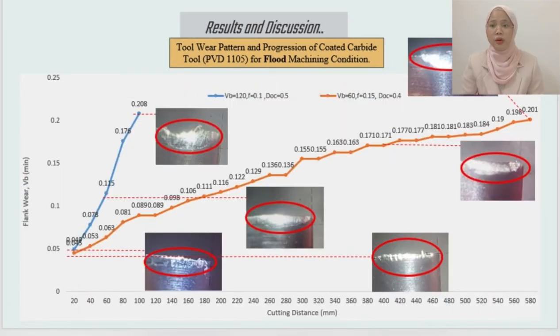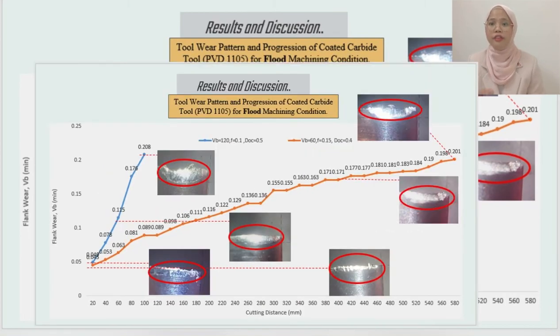For the flood machining condition, with cutting speed 120, feed rate 0.1, and depth of cut 0.5 mm, the presence of rapid wear is clear: the VB recorded was 0.208 mm at the cutting distance of 100 millimeter.